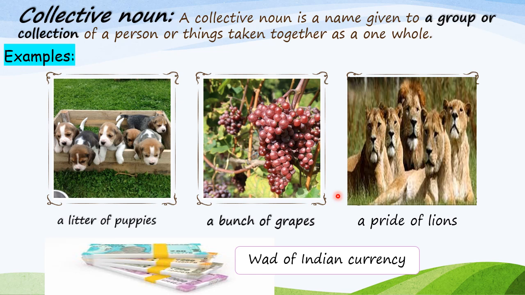If you see a lot of honey bees together in a group, what will you call it? A swarm of bees. Very good, children. So you all are clear with the different collective nouns? Good.